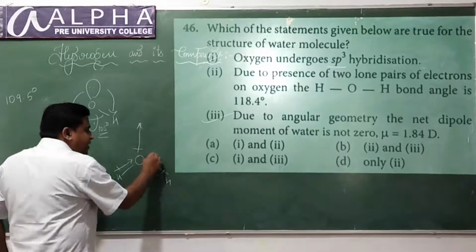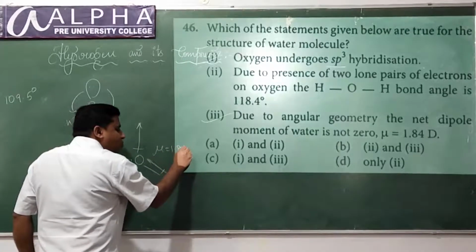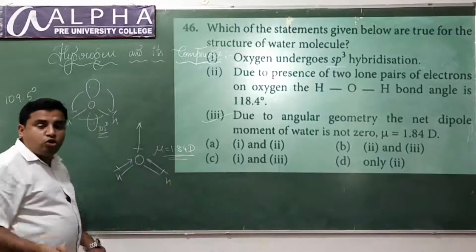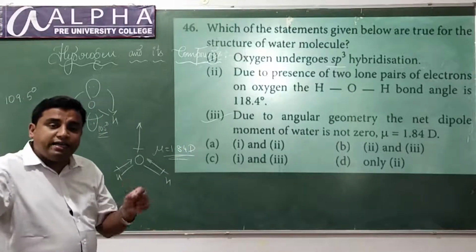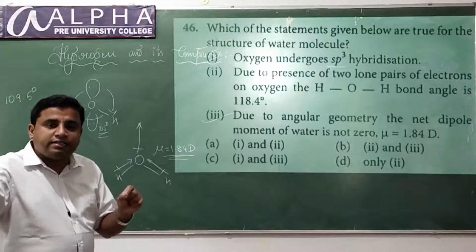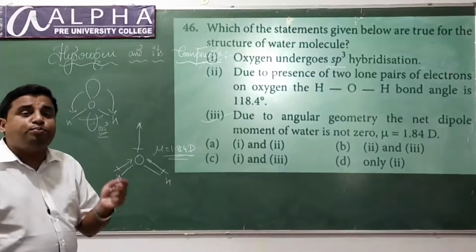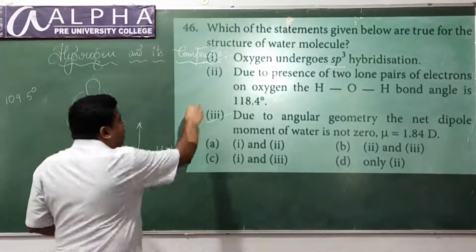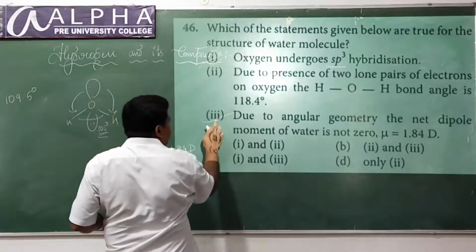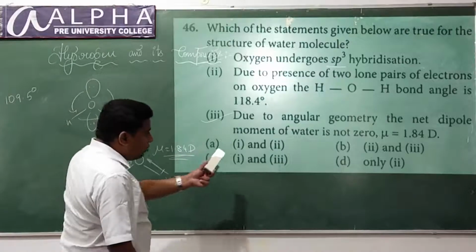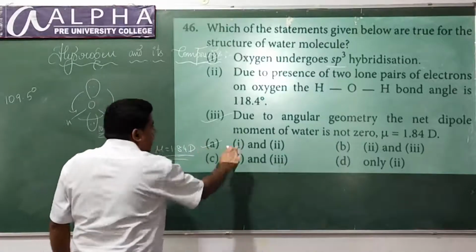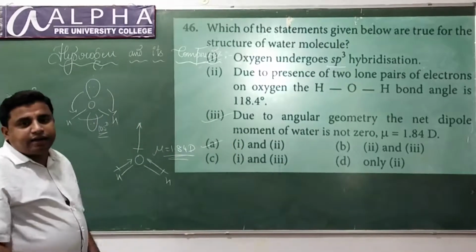What is the dipole moment here? It is 1.84 D. I have told you that. Water has a high dipole moment, hence it is highly polar. That is why it is called a polar solvent. So I can say first option is correct, third option is correct. Looking at the options here, it is option A, where 1 and 3 are correct, isn't it?